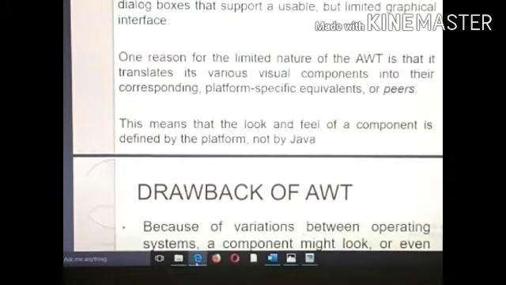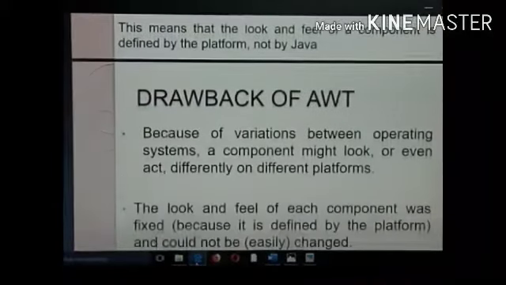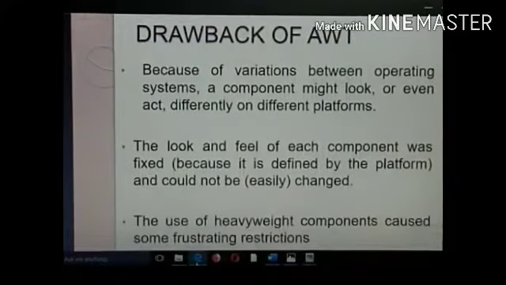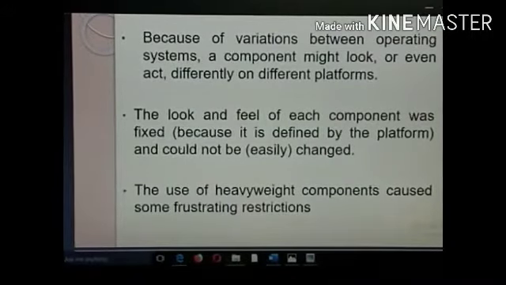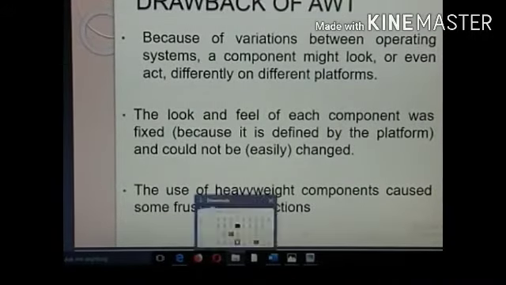For that we opted for a lightweight alternative. These are the drawbacks: variations between operating systems, so components might look different; the look and feel was fixed; and heavyweight components caused some restrictions.